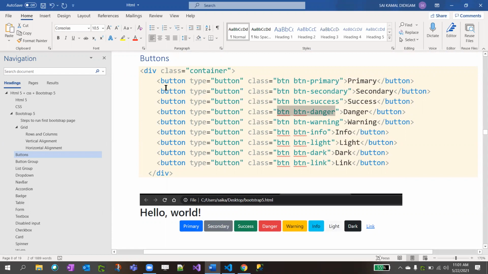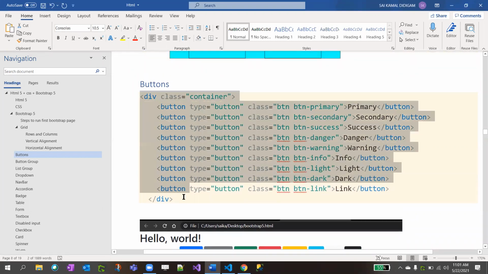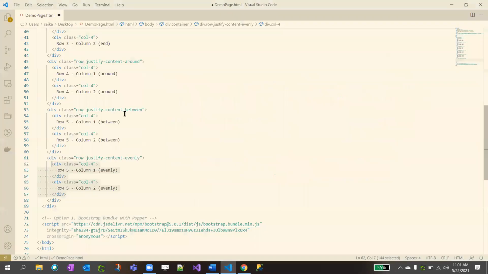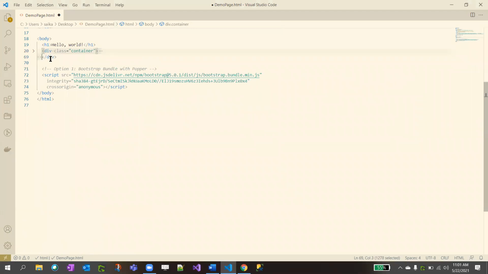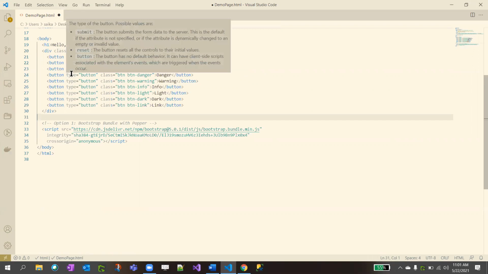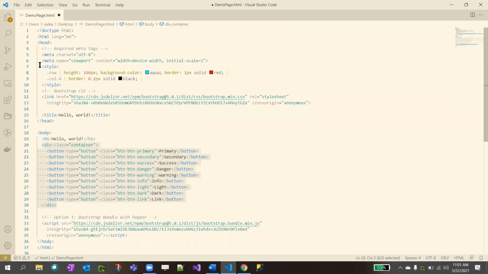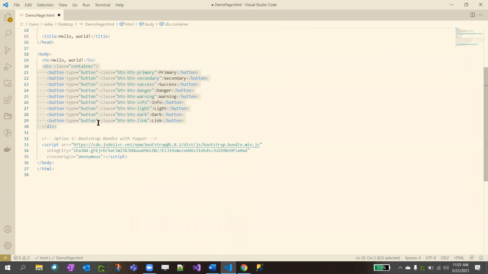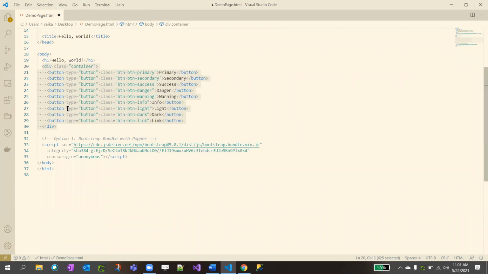Okay. From this section, I'm not going to paste every Bootstrap. You just need to copy the container and replace. Just collapse this container, clear this, and paste. Just replace that container with this container. From this section, I'm not going to copy every HTML. So you just need to replace this container with this container. That's it.